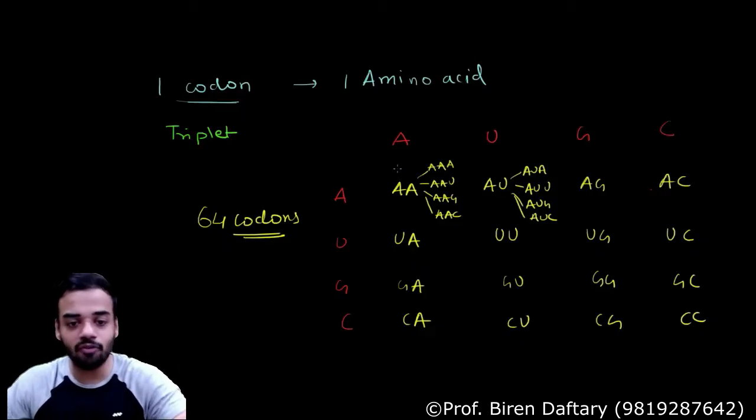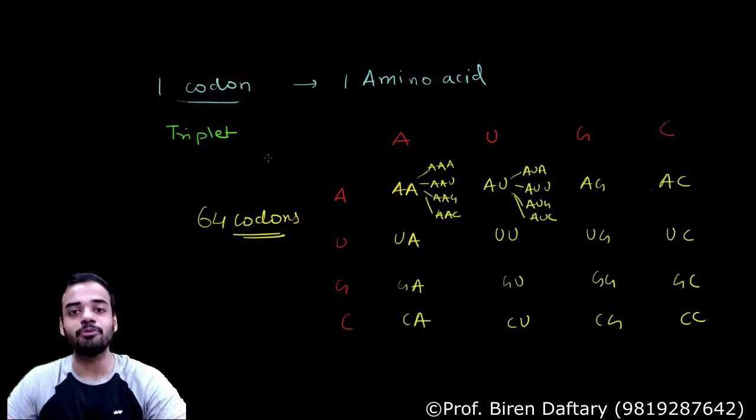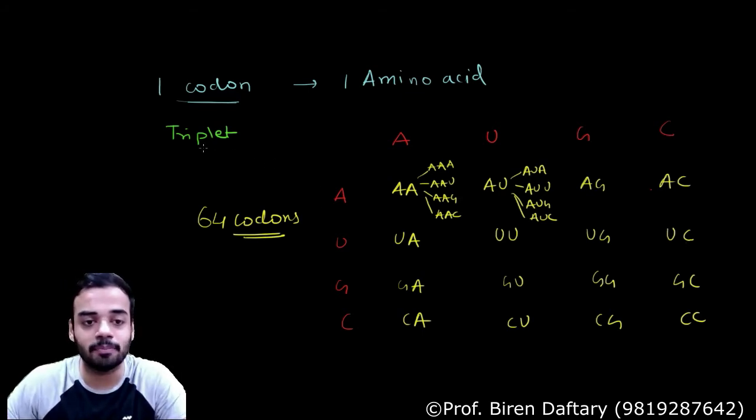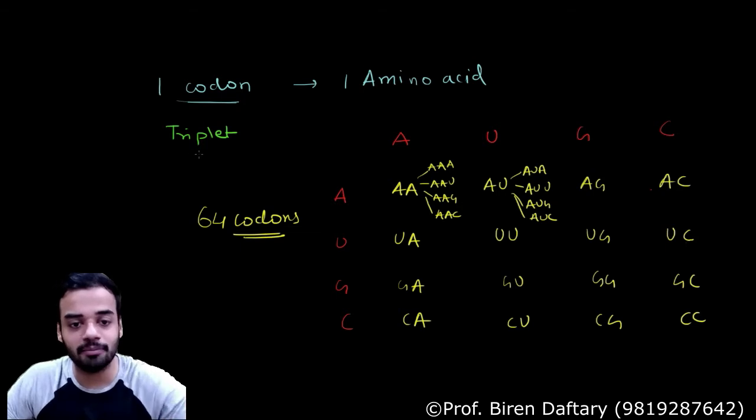So finally, what have we come to the conclusion? We have come to the conclusion that the codon is a triplet. And what do you understand by triplet?